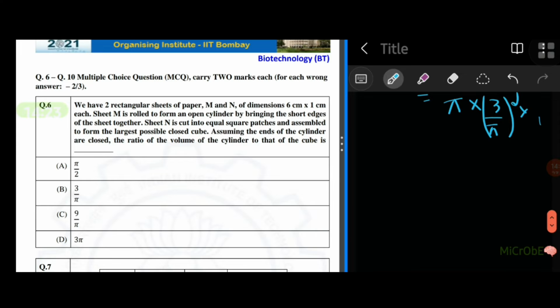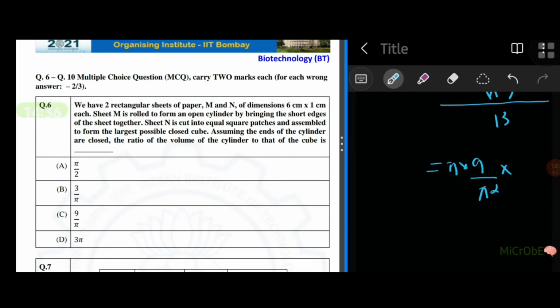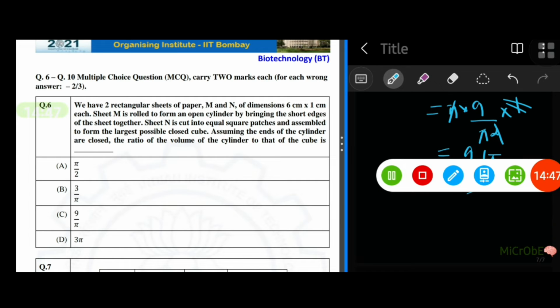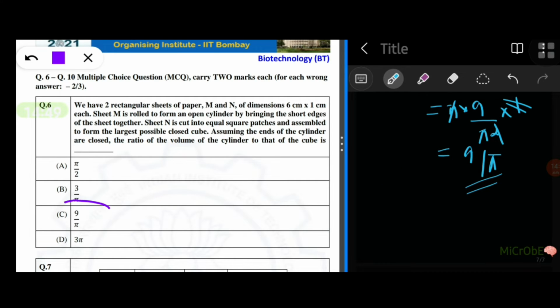Divided by the side of the cube, which is 1 centimeter, so 1 cube. What do we get? 9 pi into 9 by pi square into 1. So 1 is not required. So pi got cancelled. 9 by pi is our answer. So what's the answer here? 9 by pi. Option C is the answer.